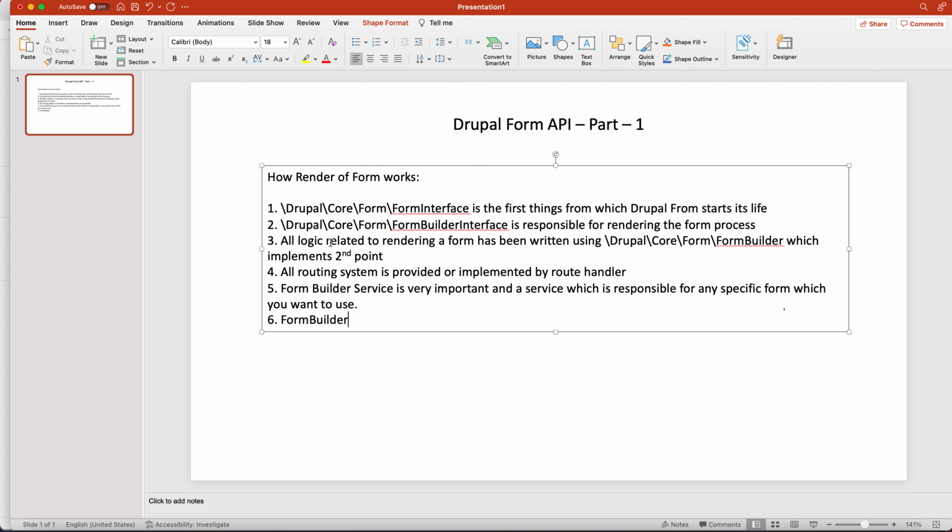Okay, and form builder, build form, sorry, build form in your controller, and this build form is also called form API array or form array. Okay, so this is also important, and the build form is only responsible to convert all the HTML as part of the process of rendering. This is responsible for rendering your form in HTML, because this uses form API array or form array, and